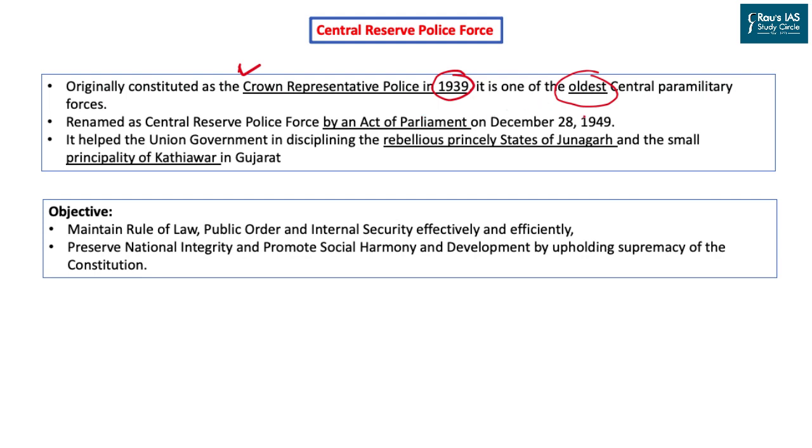In 1949, through an Act of Parliament, that is, through a statutory provision, it was renamed as the Central Reserve Police Force, and this force has shown a brilliant example of work culture during the rebellious princely state of Junagadh, which actually helped India in its consolidation program. This can also be quoted as an example in your General Studies paper 1 under History of Post-Independence India.